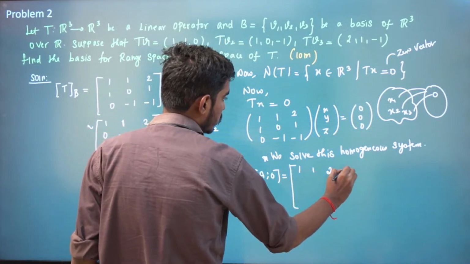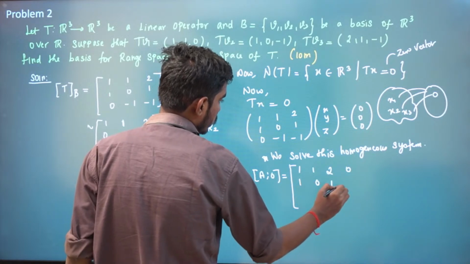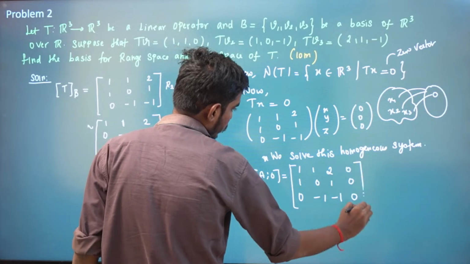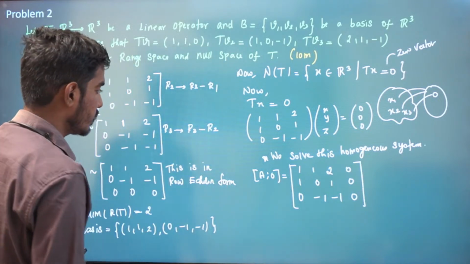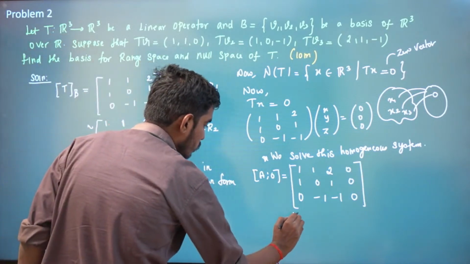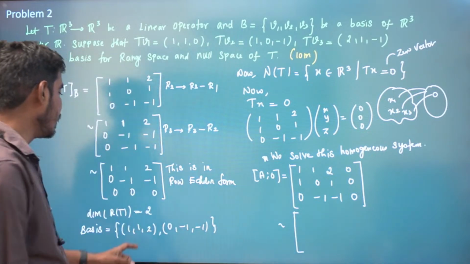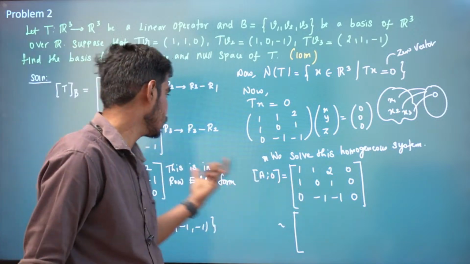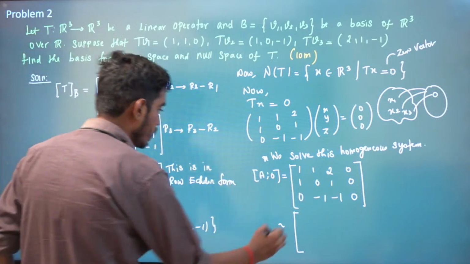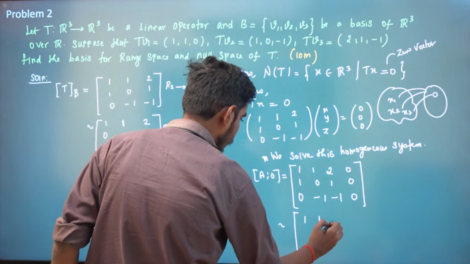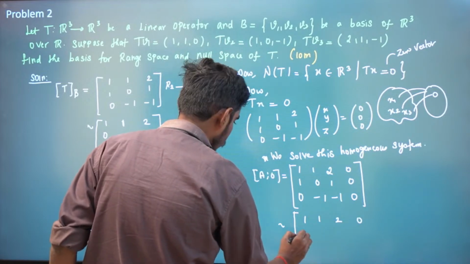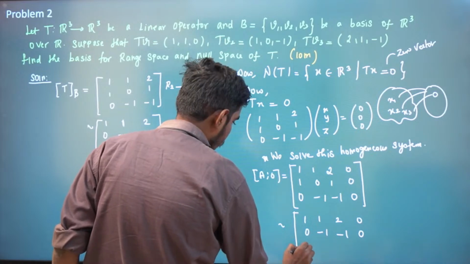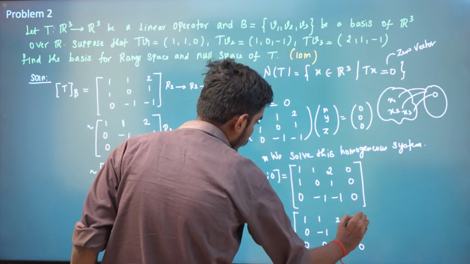So 1 1 2 0, 1 0 1 0, 0 -1 0. So reduce this to row echelon form. We can directly write this step, right? Because if I do R2, this matrix is the same as this. So this is equivalent to 1 1 2 0, 0 -1 -1 0, and then we have 0 0 0 0.